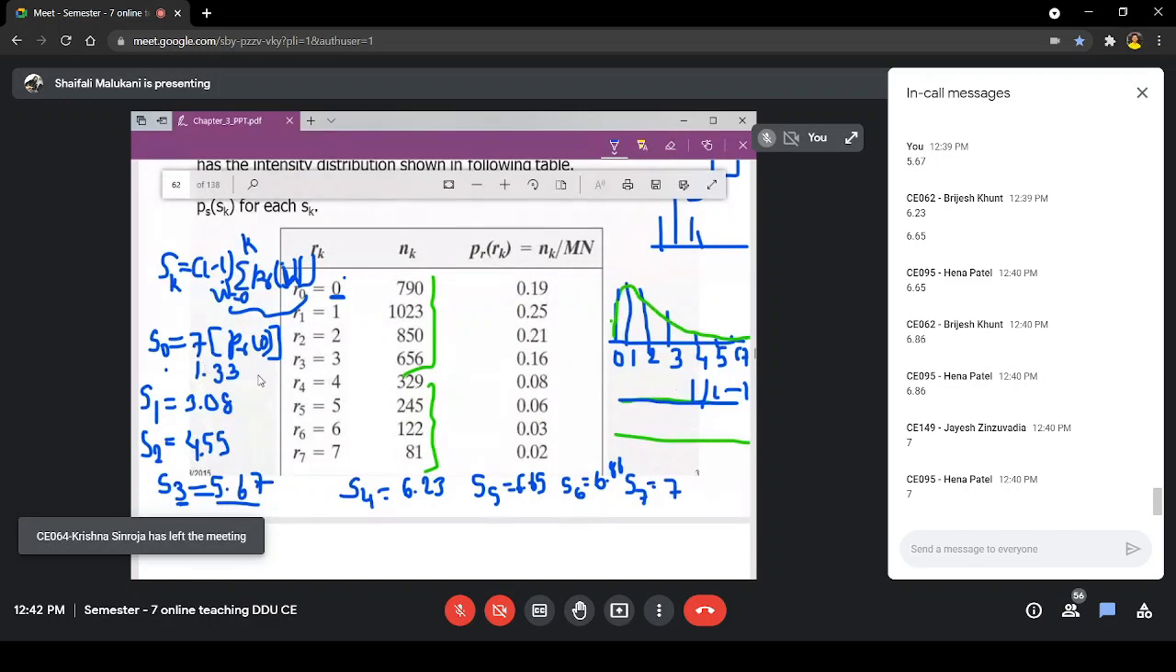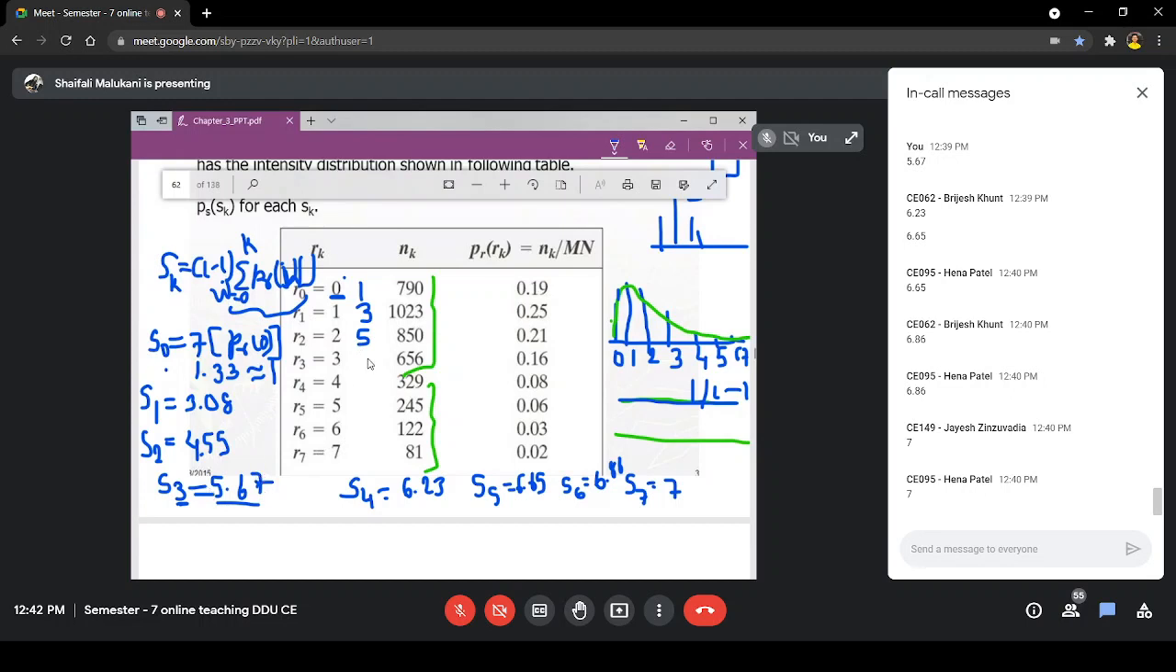The reason is I cannot have 1.33 intensity, and hence I am going to round it off and make it 1. What is the meaning? In my input image, if 0 occurs, I should replace it with 1. If 1 occurs, then I should replace it with 3.08, but that is not possible, so I am going to round off and it will become 3. S2 is 4.55, which is greater than 4.5, so I am going to replace it with 5.